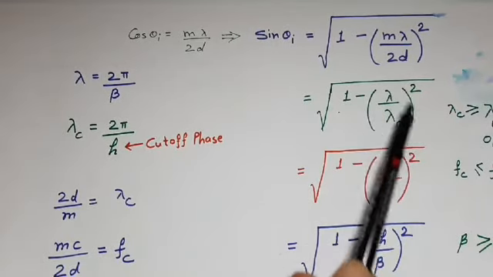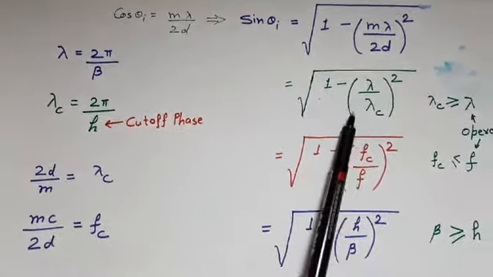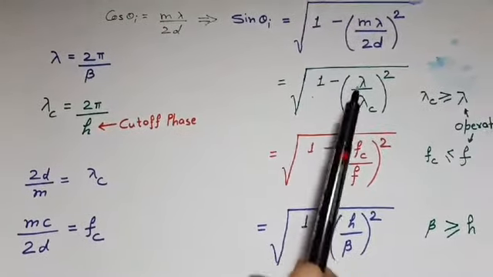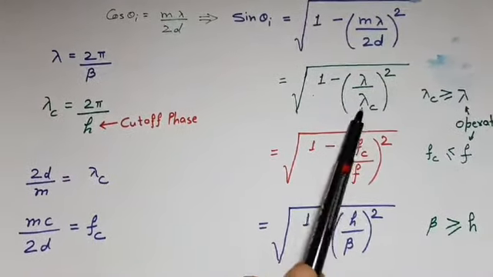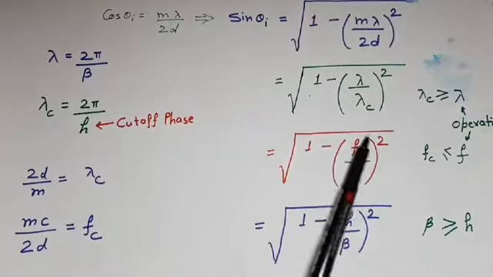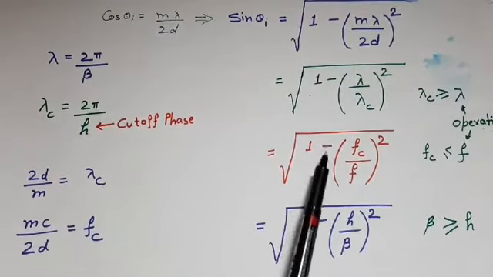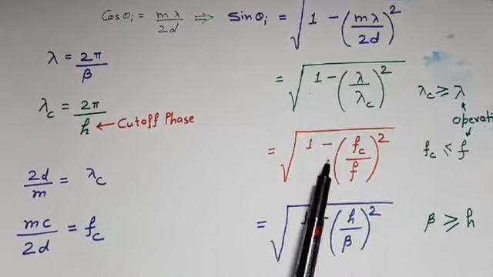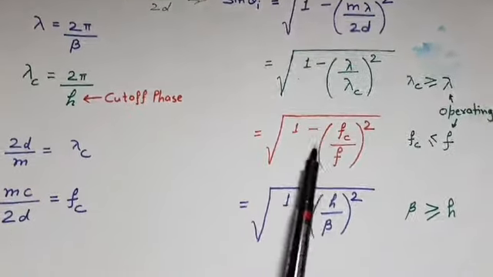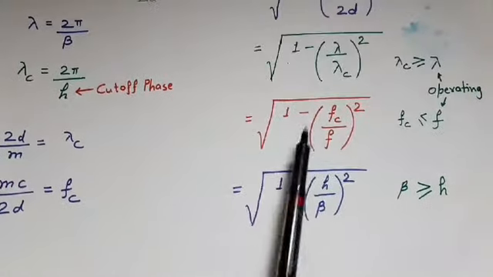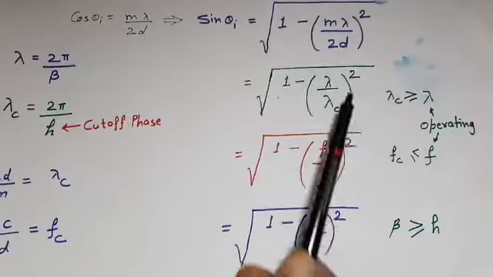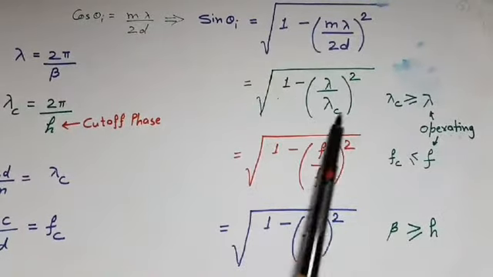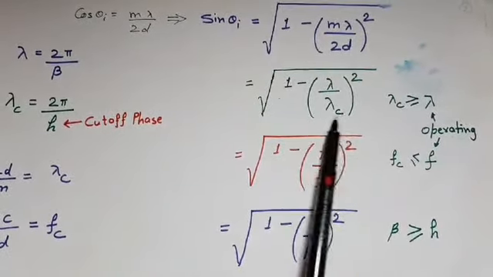We can write this expression in terms of frequency also. Lambda can be replaced by c upon f, and lambda c can be replaced by c upon fc. It gives us sin of theta I equal to square root of 1 minus fc upon f whole squared. We can remember this expression just by knowing that this complete quantity under the root should be positive. It is possible only if this quantity is less than 1.